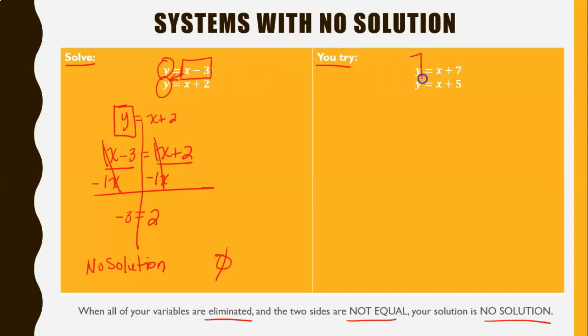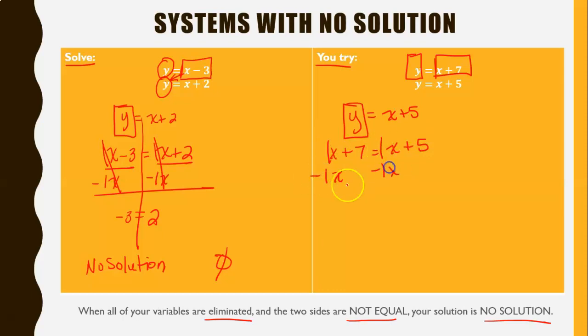All right, you should have recognized that y was already isolated. Y is equal to x plus 7. So I'm going to go to the other equation, y equals x plus 5, and I'm going to replace y with x plus 7. I'm going to subtract 1x from each side. Those cancel out. I'm left with 7 equals 5. The x's are all gone. The x's are eliminated. Remember, this is called elimination and substitution. It eliminates one of our variables. This becomes no solution because there is nothing that will make 7 equal to 5, and I write the circle with the line through it.